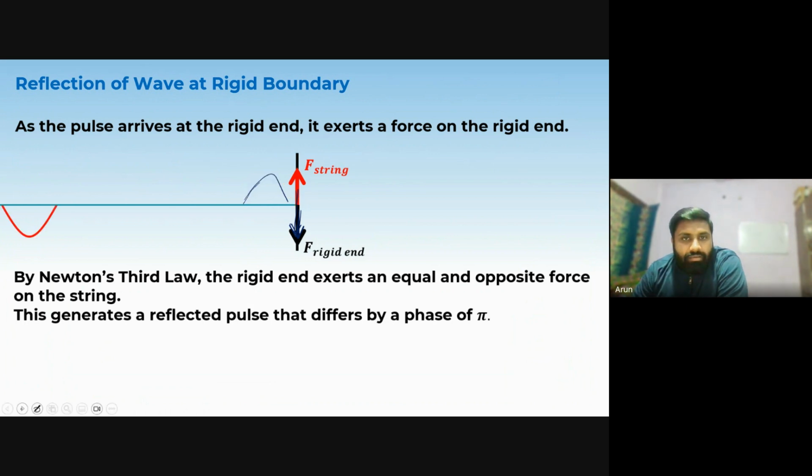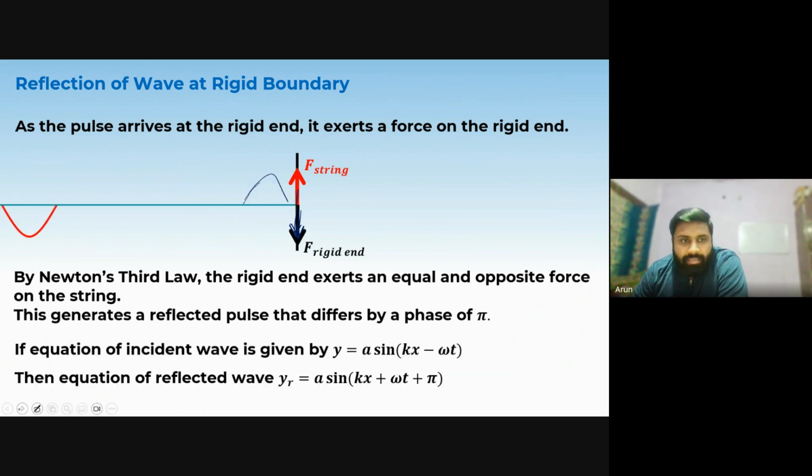Now, so if the equation of incident wave is given by y is equals to A sin(kx minus omega t), then equation of reflected wave y_r is equals to A sin(kx plus omega t plus pi). Why it is plus? Because now the wave is moving in negative x direction. If you consider this direction to be positive x, this direction would be considered negative x, and this reflected wave pulse is moving in negative x direction. So this will become kx plus omega t plus pi.